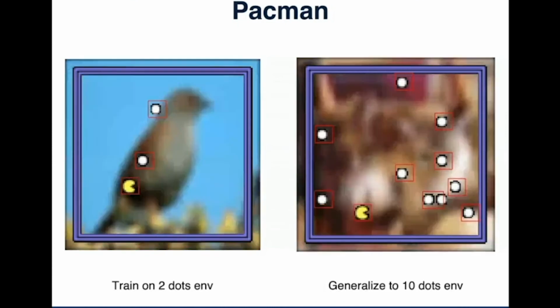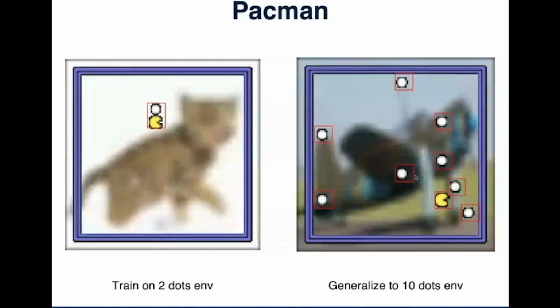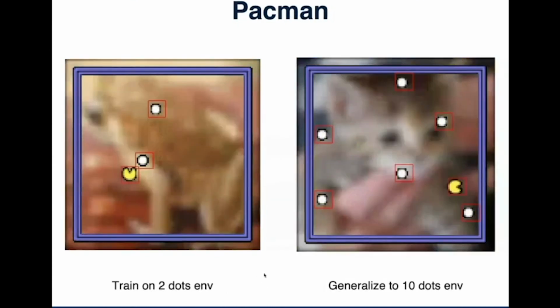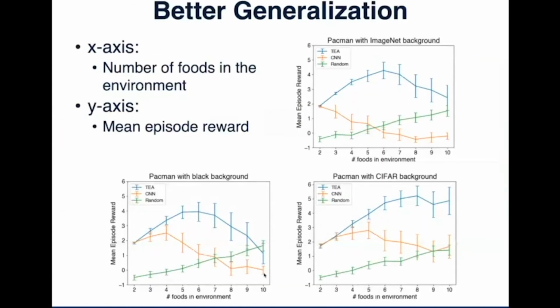Now let's look at the Pacman experiment. So you have seen these two videos before. Let's move on to the next slide. These figures show how well our agent generalized to the environment with more dots. The x-axis represents the number of dots in the environment. The y-axis is the mean episode reward got by the agent.